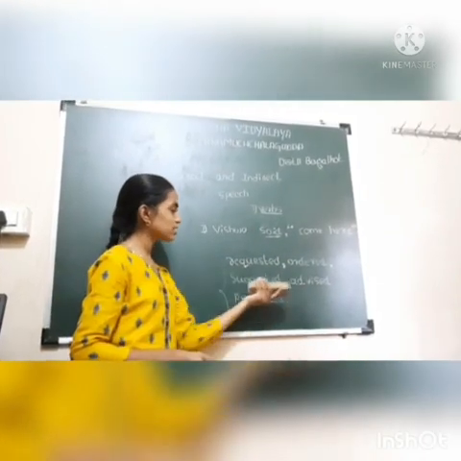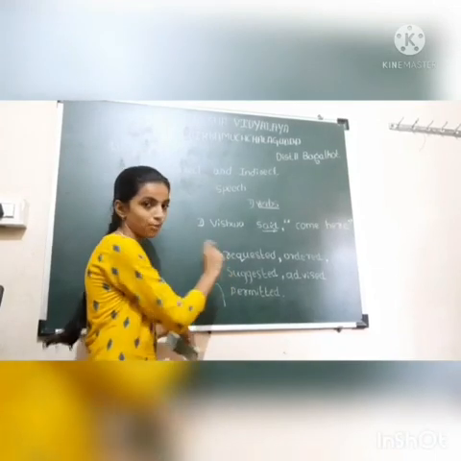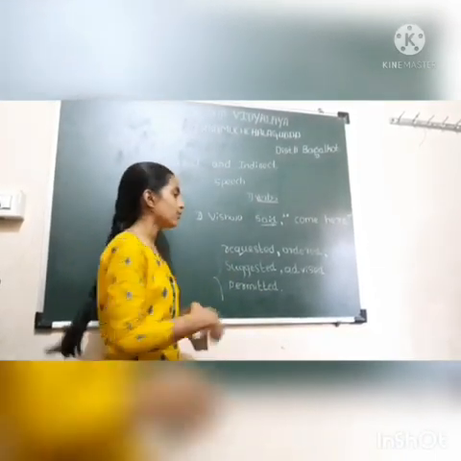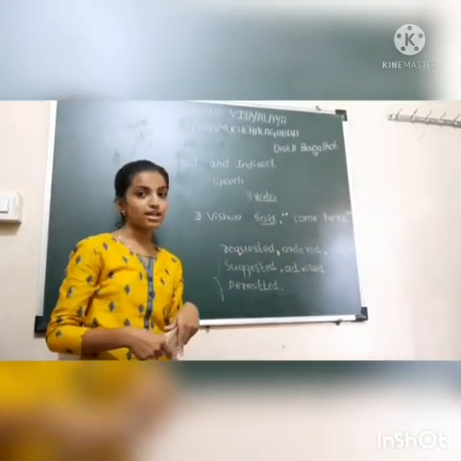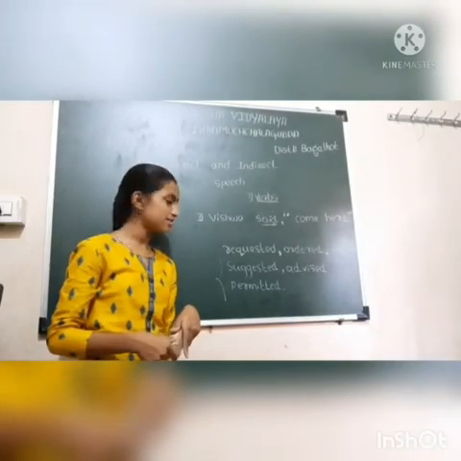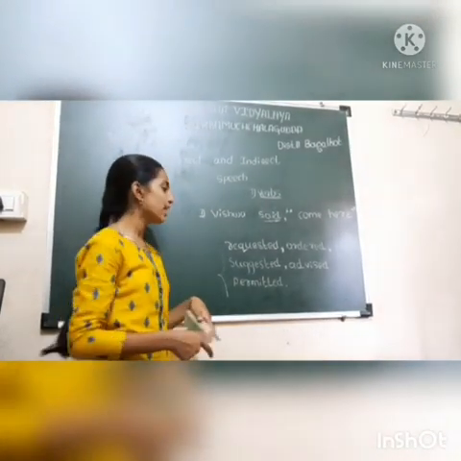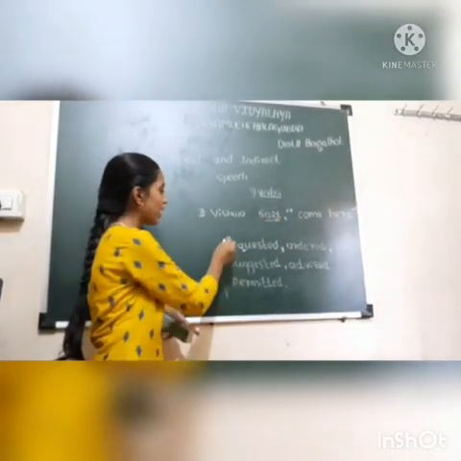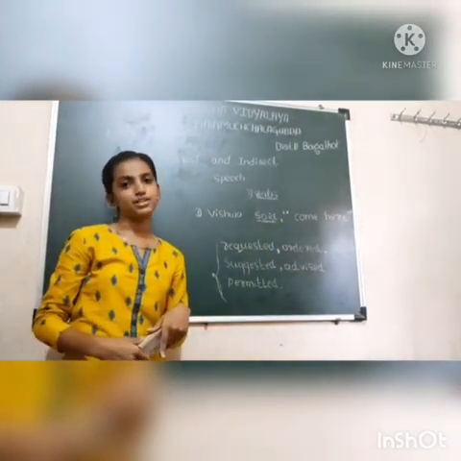If the sentence seems like a request, we use requested. If it seems like an order, we use ordered. If it seems like a suggestion or advice, we use suggested or advised. If it seems like asking permission, we use permitted. So if imperative sentences are given, we use these verbs instead of said while making indirect speech.